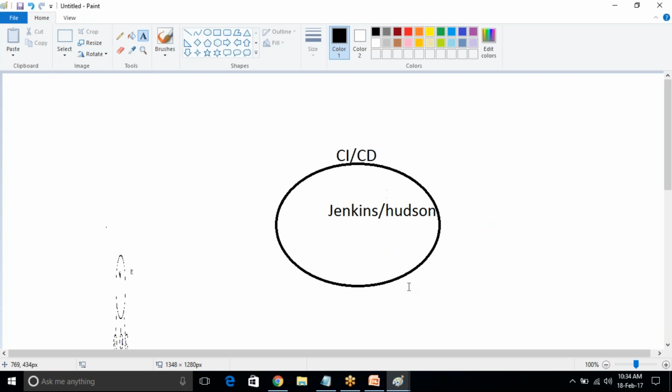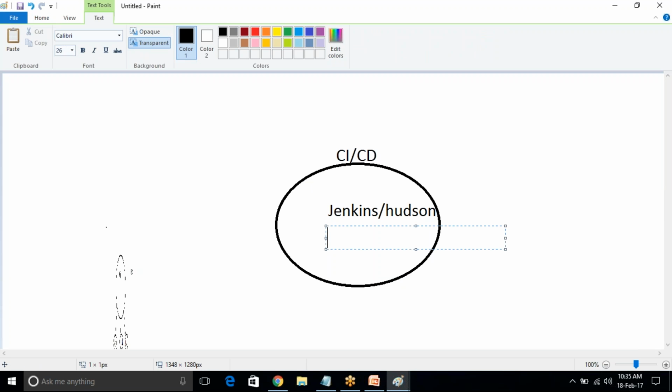So what happened? This Jenkins is a plugin based tool. For example, for your easy understanding, everyone uses Android mobiles and iOS mobiles. Play Store is there. If you want to use WhatsApp, go to Play Store and download the WhatsApp application, as well as Facebook, and so many other applications. Like this, we need to download the plugins here.